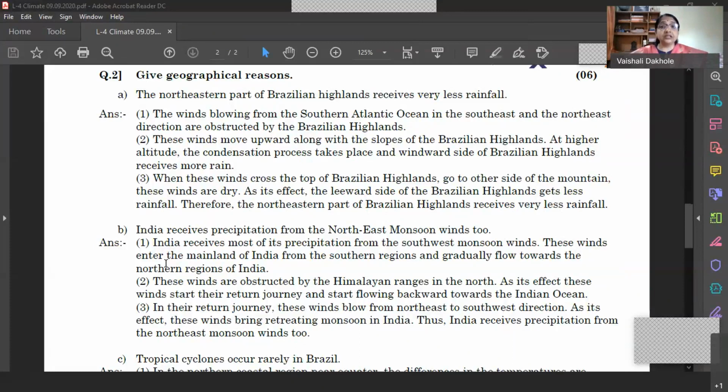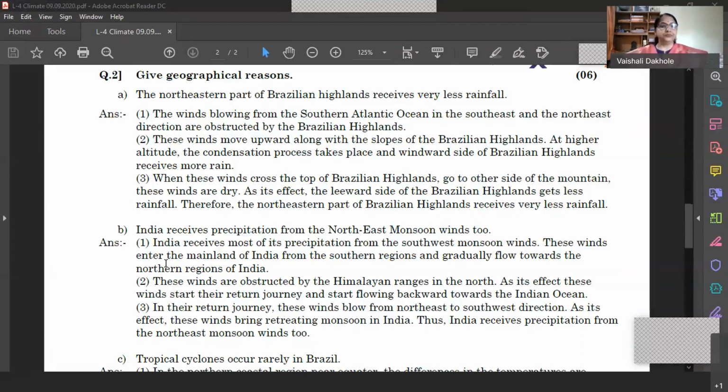So this region comes under the rain shadow region. The temperature is high, rainfall is less than 600 millimeters, and therefore drought-like conditions are developed on the northeastern part of the Brazilian highlands. And therefore it is known as the drought quadrilateral.